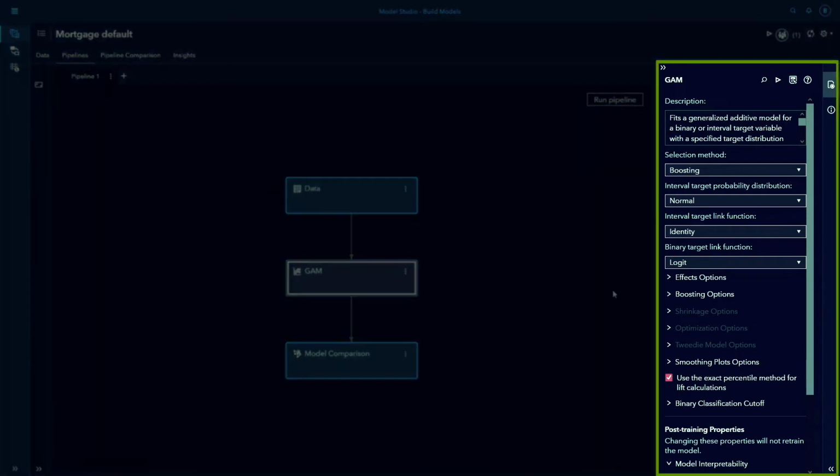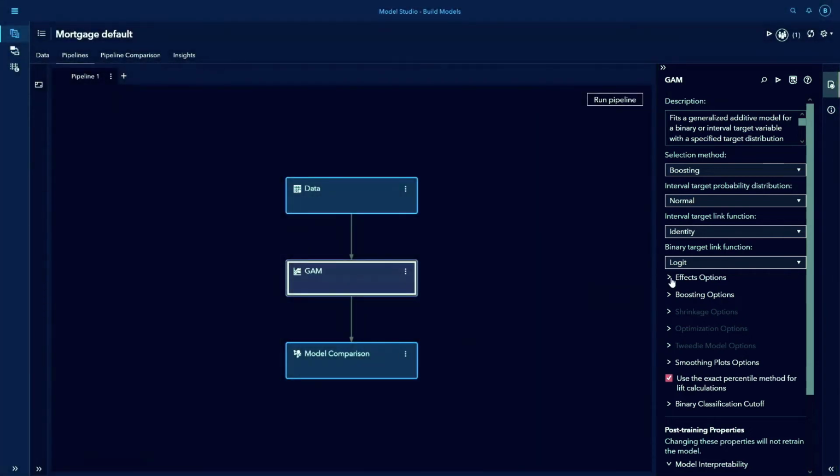As you can see, the node contains a variety of options to customize your analysis, such as the interval target probability distribution, the target length function, effects options, and options related to the chosen selection method. For example, let's use the UI to train a model similar to the one in the Lam and Kai paper.